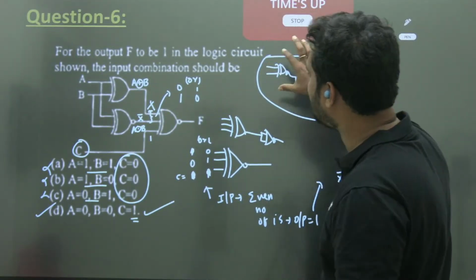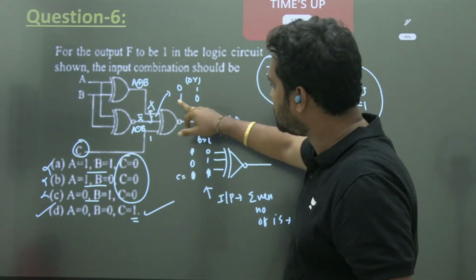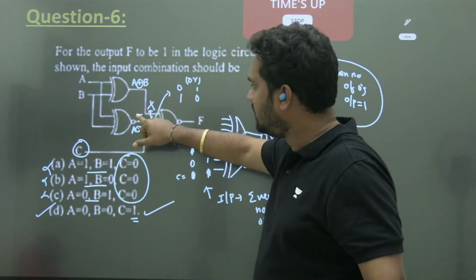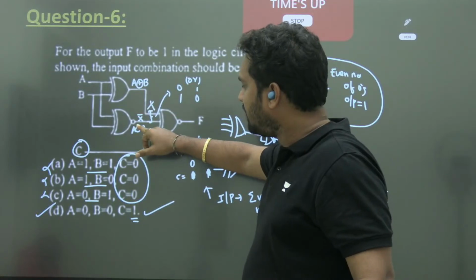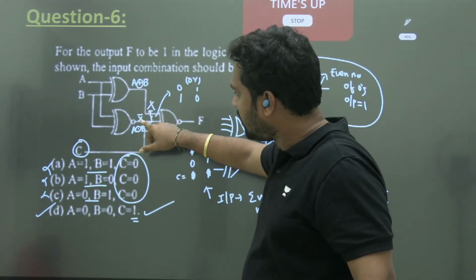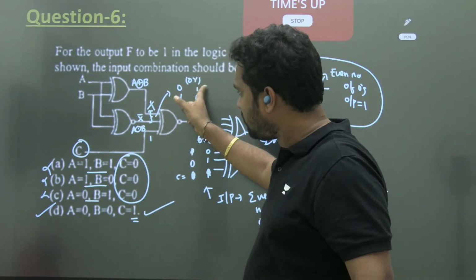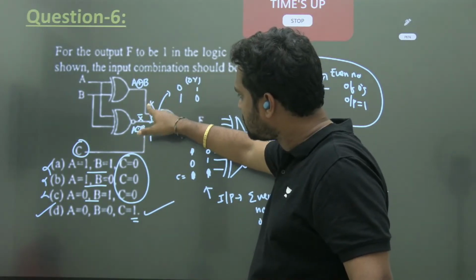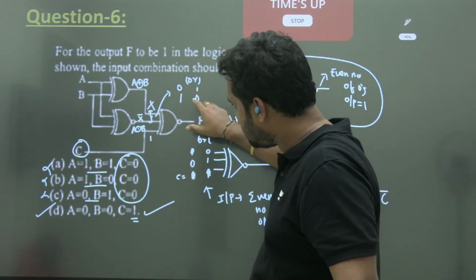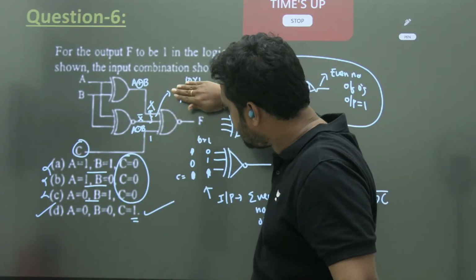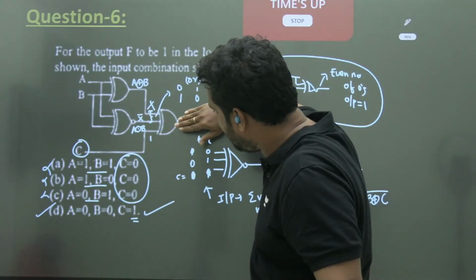Right. So I am repeating this. So see here for the function f to be 1. Here you observe if it is ax or b, it is ax not b. So they are complementary to each other. यहीं पे x ले लिया तो यहीं पे compulsory x bar होता है. So x may be 0 or 1, I don't know. X and x bar are always complementary. So here 0 1 or 1 0 will come. This is fixed. So output will be depending on C.